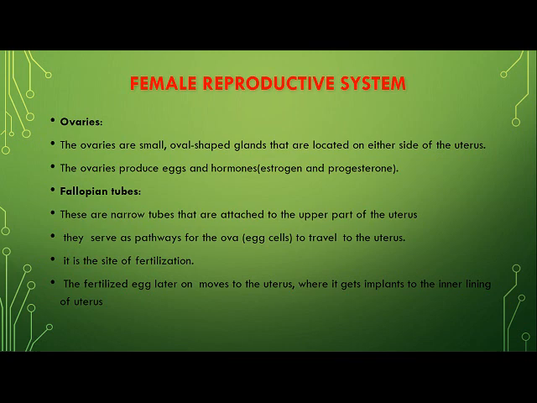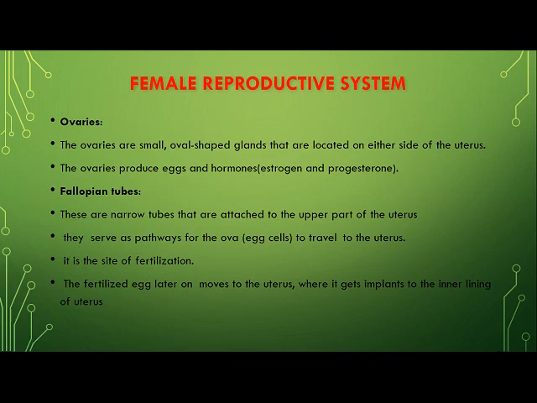These estrogen and progesterone are responsible for the onset of the menstrual cycle, and they also regulate the different female characteristics that develop in a girl once she reaches the age of adolescence. Next, the fallopian tubes. These are present in the upper part of the uterus and are attached to the ovary, and they act as a pathway for eggs to travel to the uterus, and they are also a very important site for the process of fertilization.